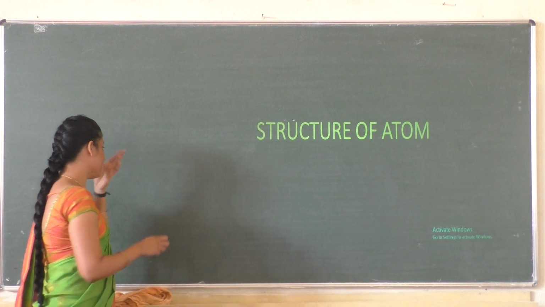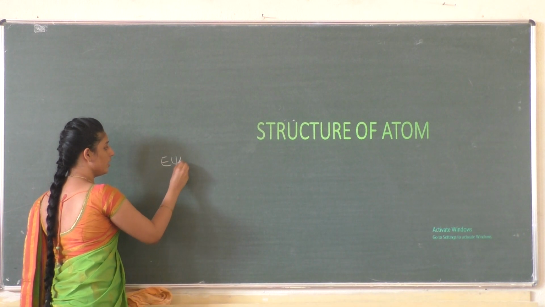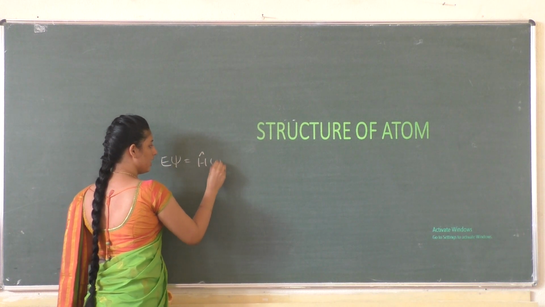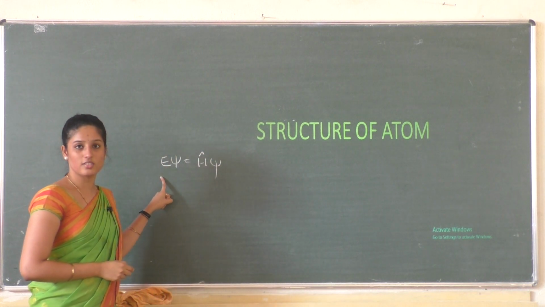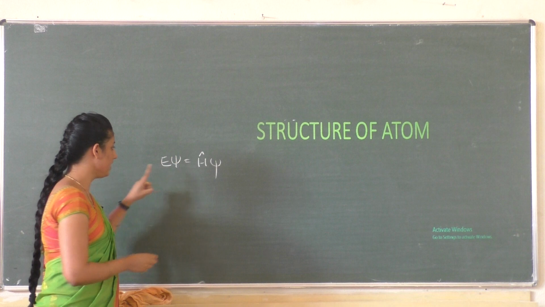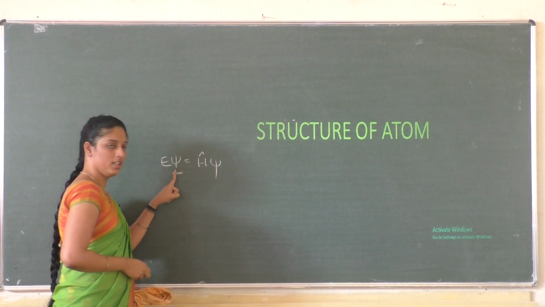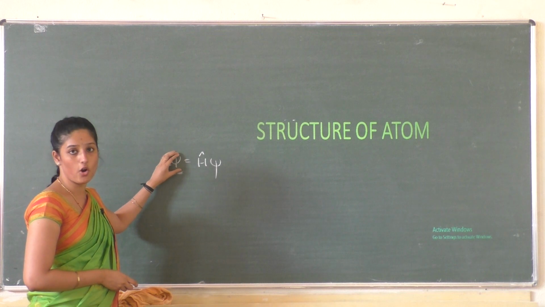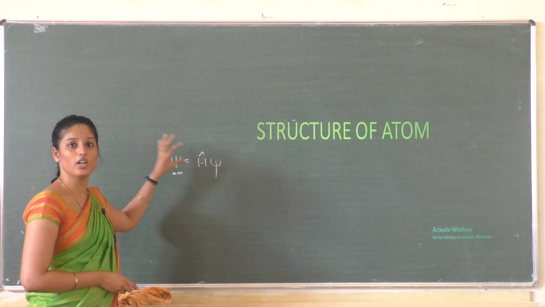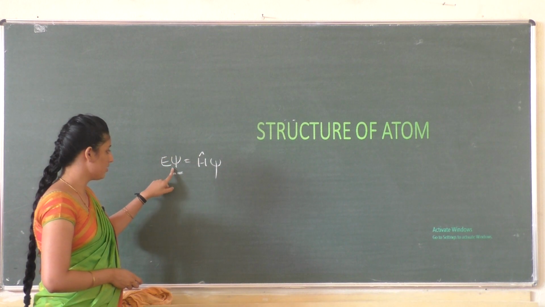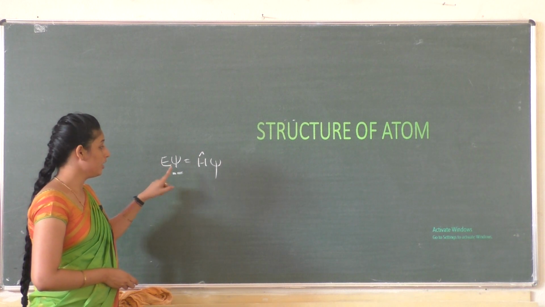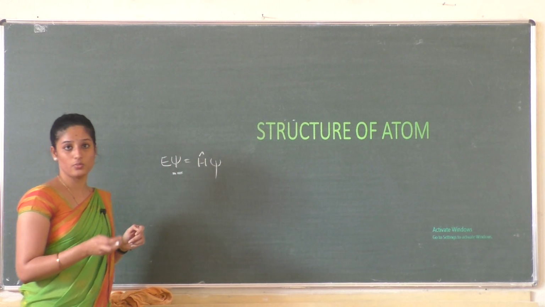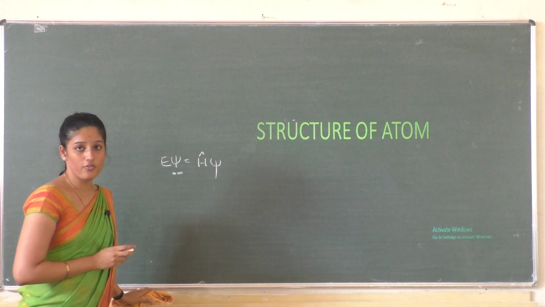That is given as H cap psi is equal to E psi, right? So this equation is known as the Schrödinger wave equation, where psi is the wave function. The wave function is related to the probability of finding the electron around the nucleus. So that is a quantum mechanical approach towards the structure of the atom.